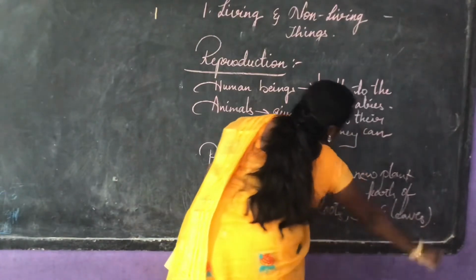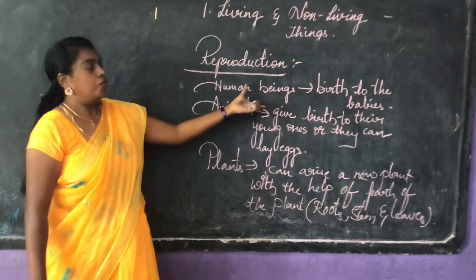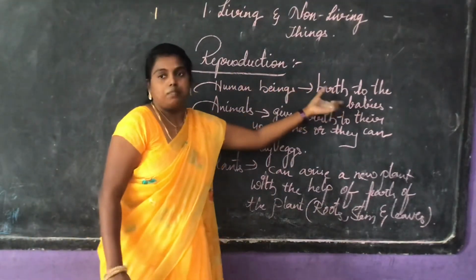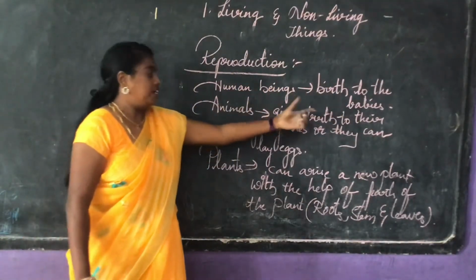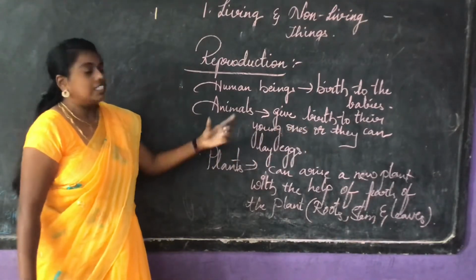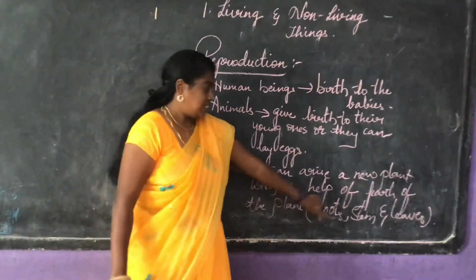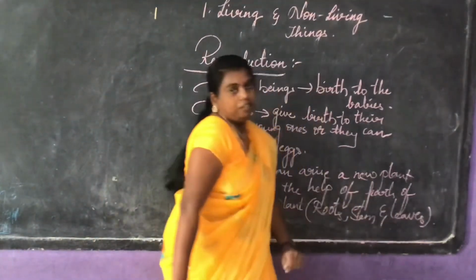So let me explain again: in reproduction, human beings give birth to their babies, animals will give birth to their young ones or they can lay eggs, whereas a plant can arise a new plant with the help of the roots, stem and leaves.